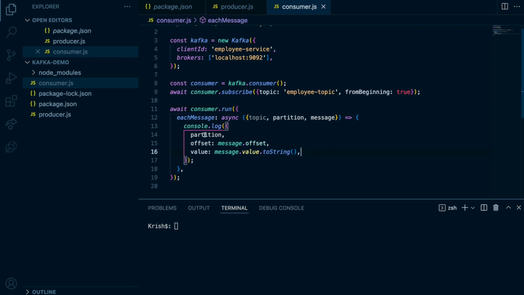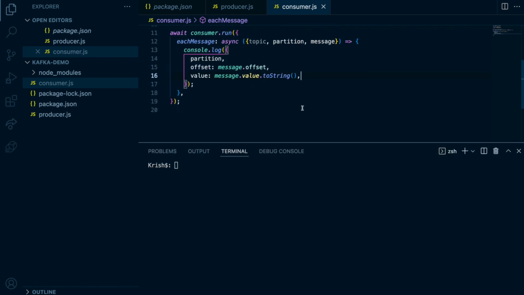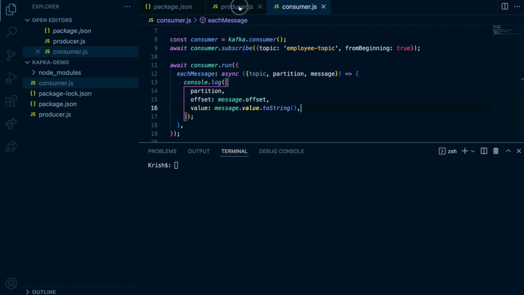When I get a message, for every message I'm logging the partition and the message offset, and the message value, of course. I'm going to show you something. Since I have already got this running, I'm going to show you how this works. So let's see.